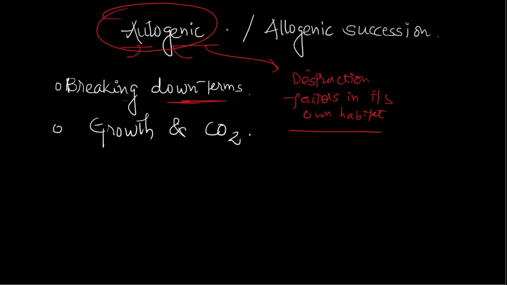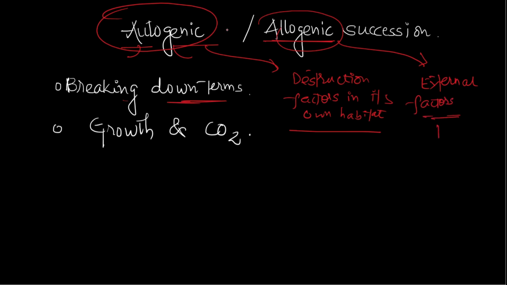And secondary succession will take place after the destruction, that we already saw. Now, what is allogenic succession? Allogenic succession is where the external factors give rise to the destruction. For example wind, for example fire, for example water.